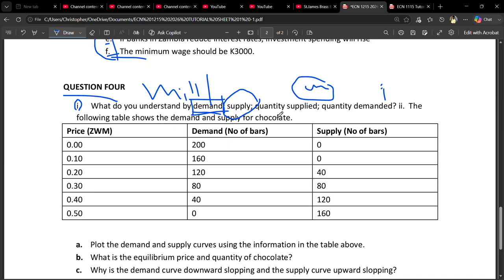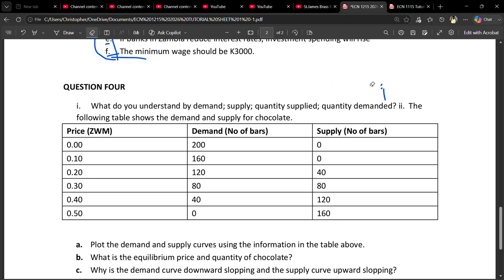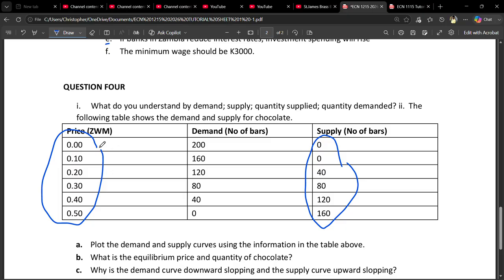Now, what is quantity supplied? Quantity supplied is simply the specific quantity that is going to be supplied by these suppliers that we talked about, when they start supplying. Example, in this table that we have, this is the quantity that they were willing to supply at various combinations of various prices here.